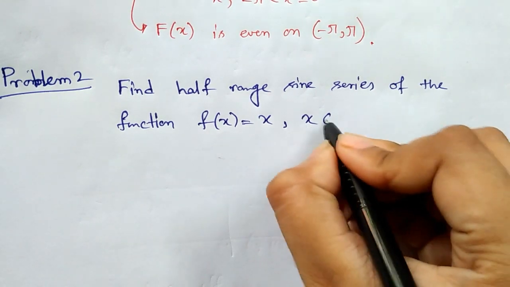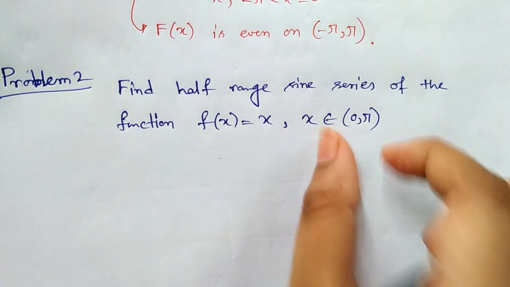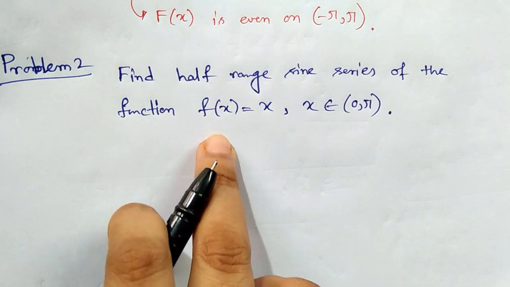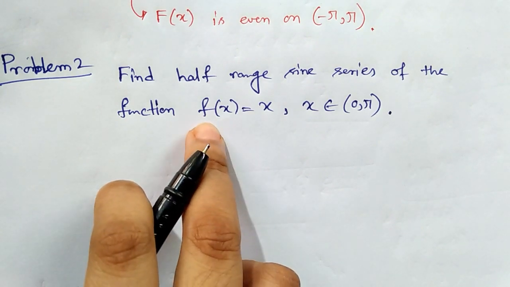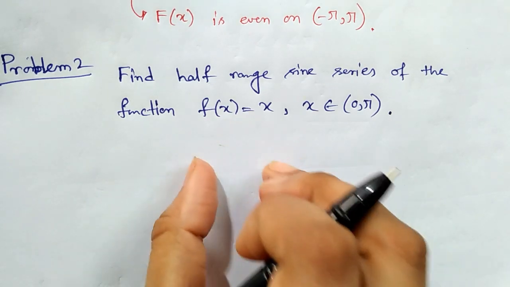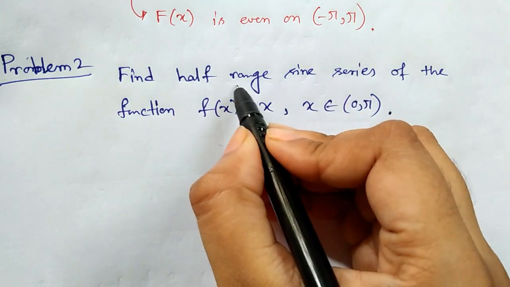Similarly, here also the domain is 0 to pi. For half range case, the domain will be half range portion. So similarly, this function should be extended on the negative part, that is minus pi to 0 in this section. And what type of extension we should do?